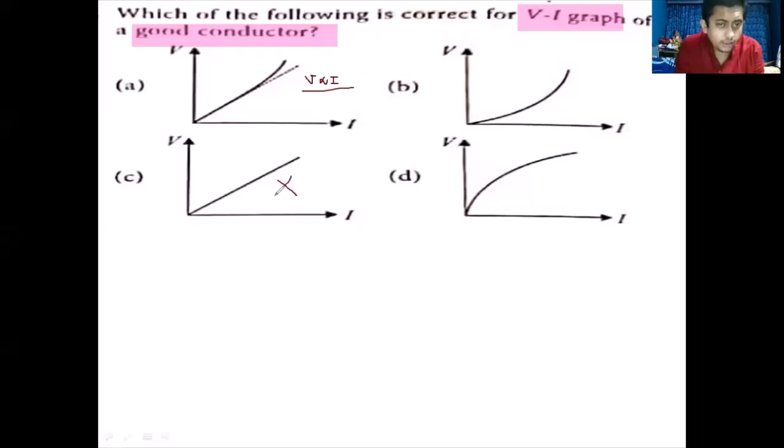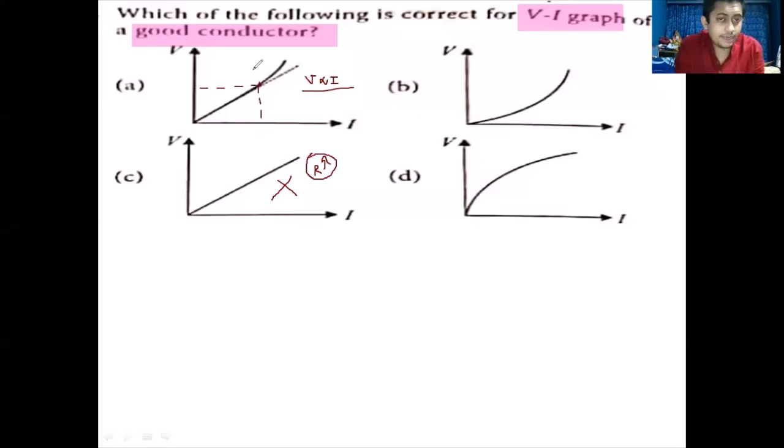तो ये वाला क्यों wrong है? ये wrong इसलिए है because as the temperature of the conductor increase, हमने अभी थोड़ी देर पहले discuss किया था, resistance increase. With rise in temperature, resistance increase, and if resistance increase, so the value of current will little bit reduce. So up to here, you can see that voltage and current are directly proportional.